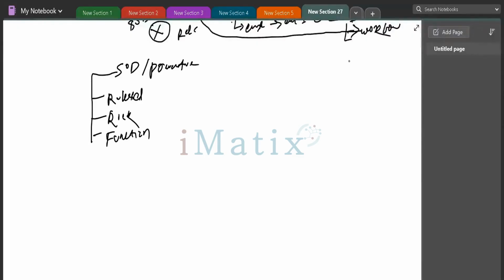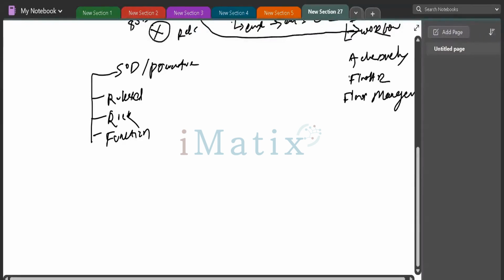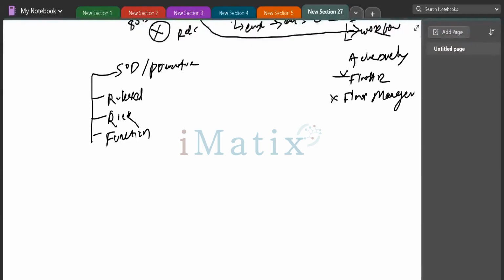We saw two entitlements for the Active Directory application, Flow HR and Flow Manager. If somebody has one entitlement, he shouldn't have the other. If both entitlements are present, this will be an SOD violation.